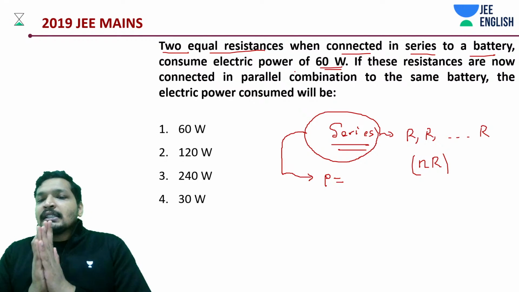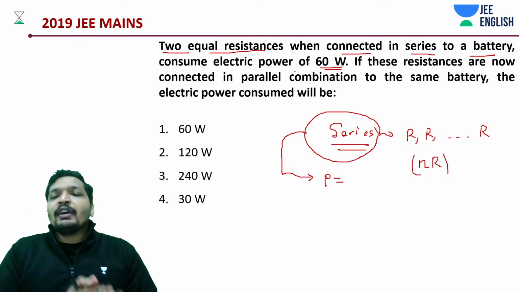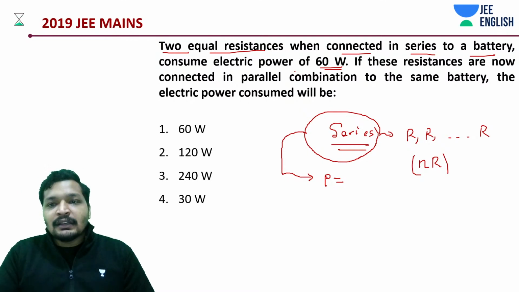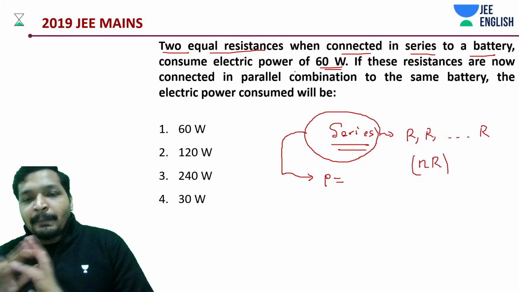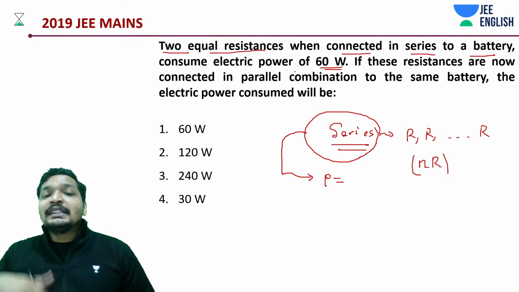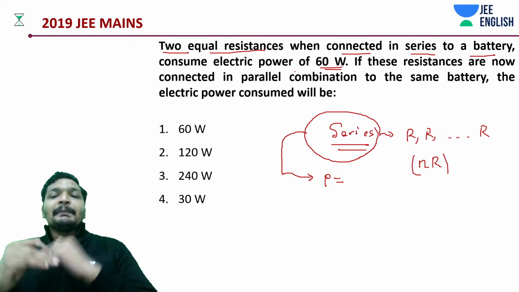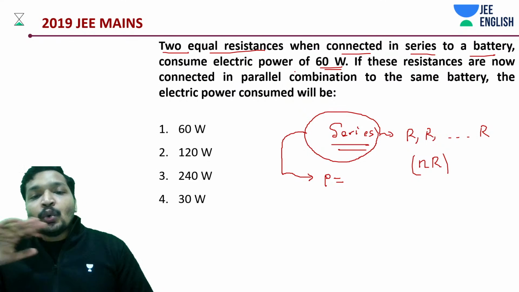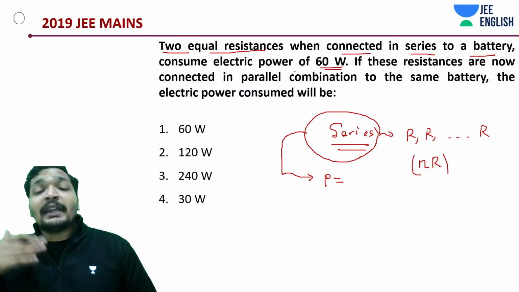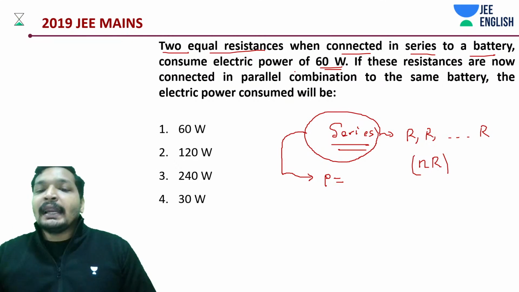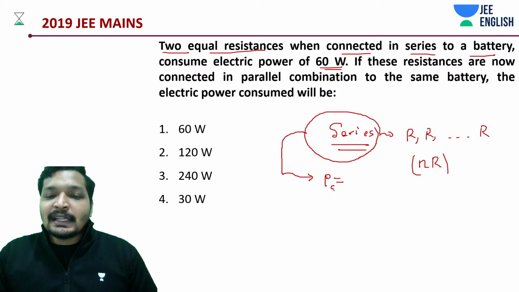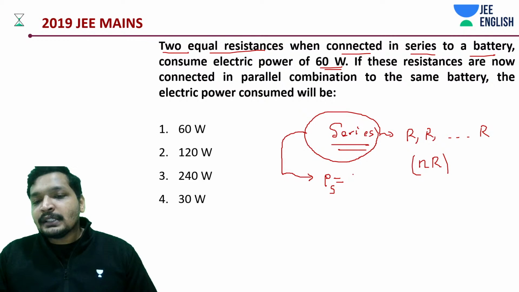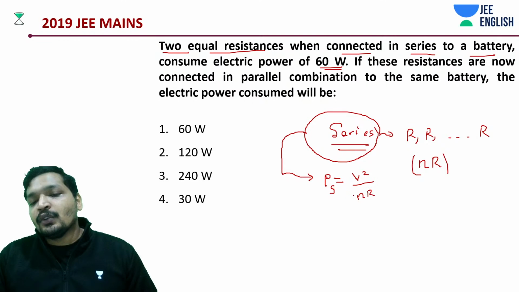Two equal resistances, or it can be n resistances, when connected in series to a battery, consume some power that would be given to you. If these resistances are connected in parallel combination to the same battery, it can be not just two but n such resistances, the electric power consumed would be? Let's keep this as PS. What is going to be PS? It's V square by n into R.